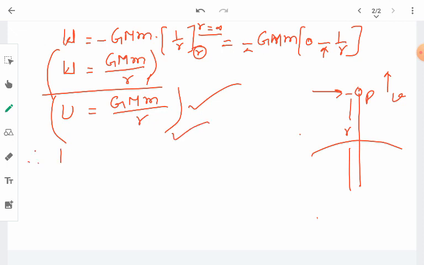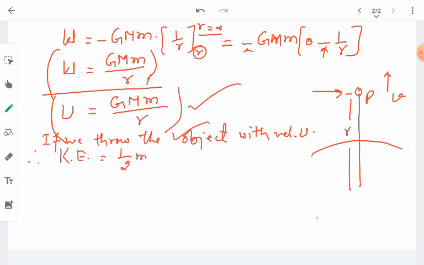So therefore, if we give or throw the object with velocity v, then its kinetic energy will be half m v square. To differentiate, let me represent it with subscript e, the escape velocity. We are giving it some minimum velocity so that it has this much kinetic energy at point P.